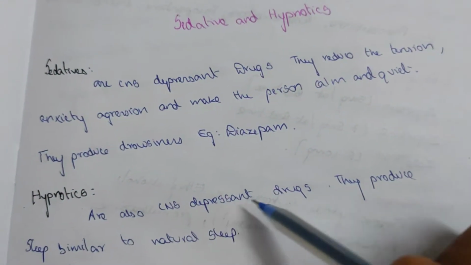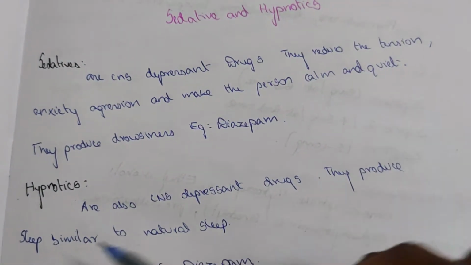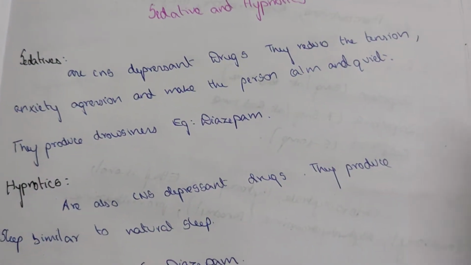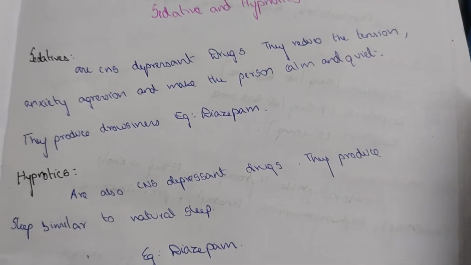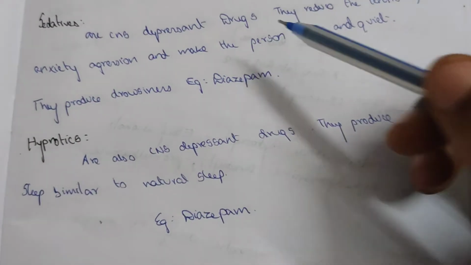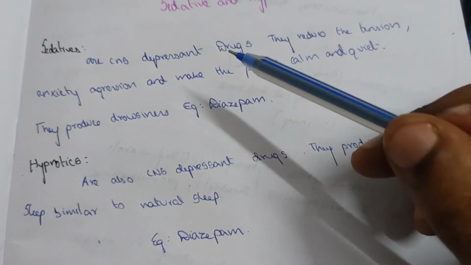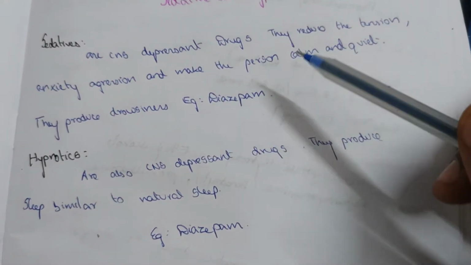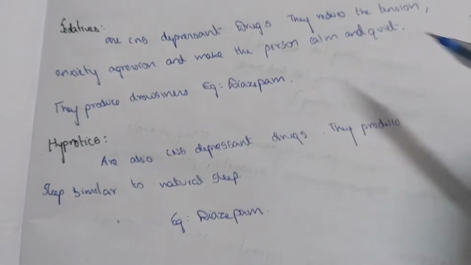Hypnotics are also CNS depressant drugs. They produce sleep similar to natural sleep. These hypnotics are also CNS depressants, but they produce a sleep like natural sleep. Example: diazepam. For both the sedative as well as the hypnotic, the example is diazepam, but the drug dosage differs.